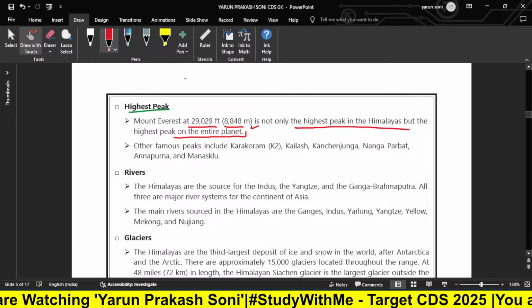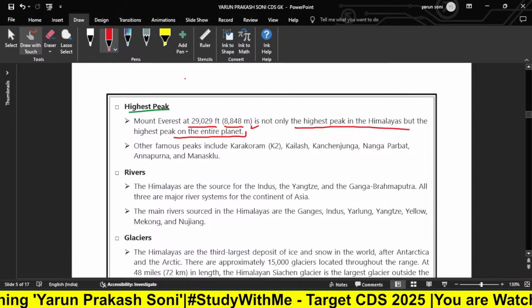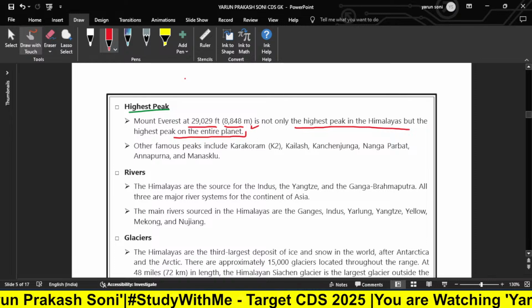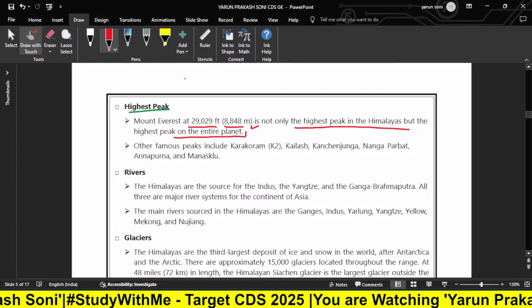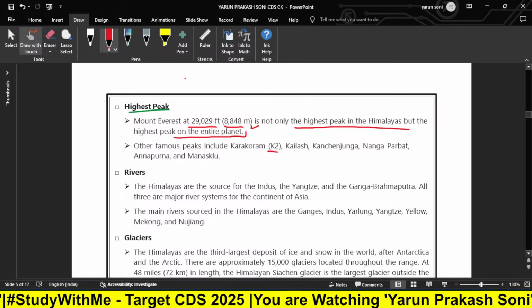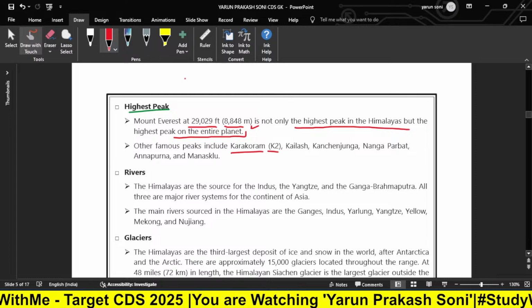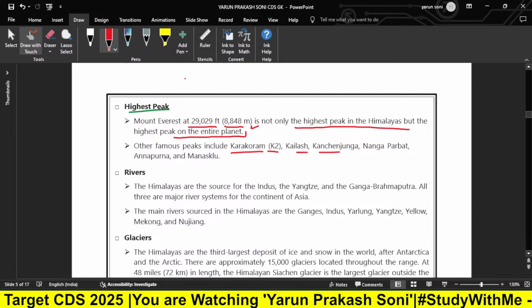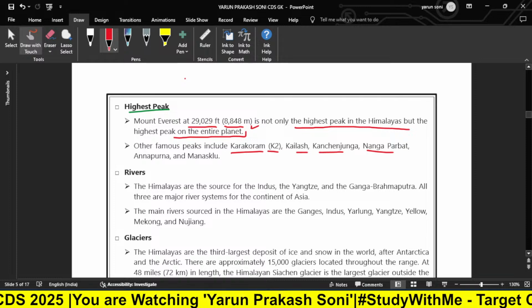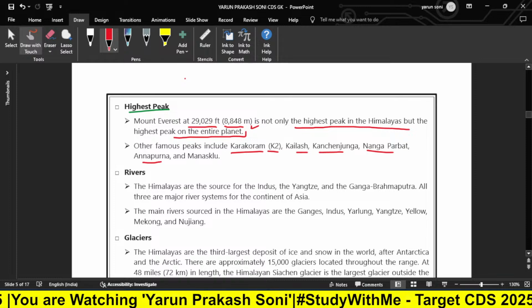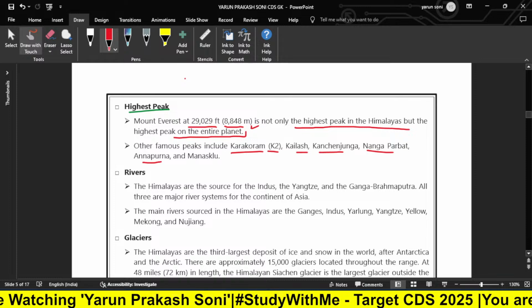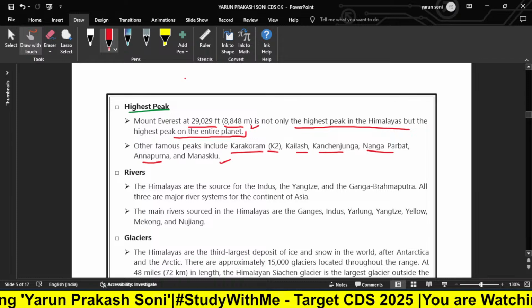You can see this asked in various SSC exams and GD exams, so you can mark it as well. Now, other famous peaks include Karakoram, which is also known as K2, Kailash, Kanchenjunga, Nanga Parbat, Annapurna, and Manaslu, or we can say Manaslu peaks.